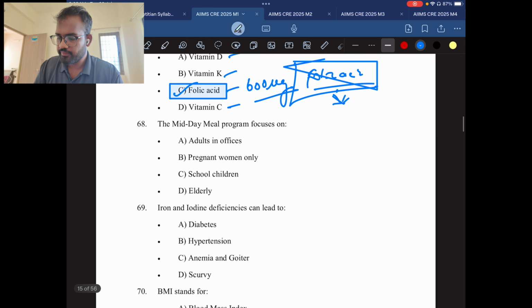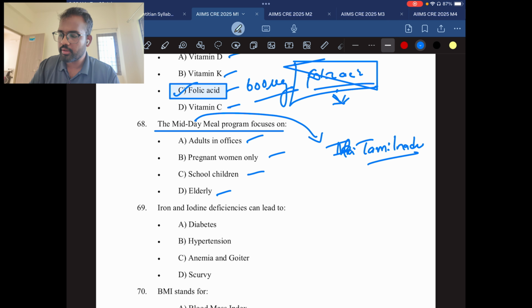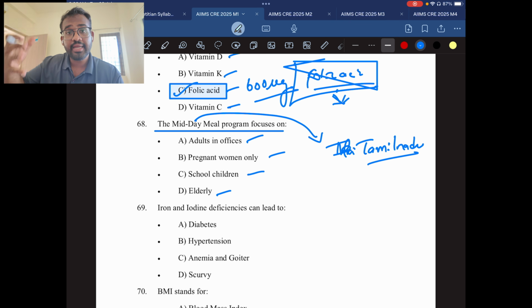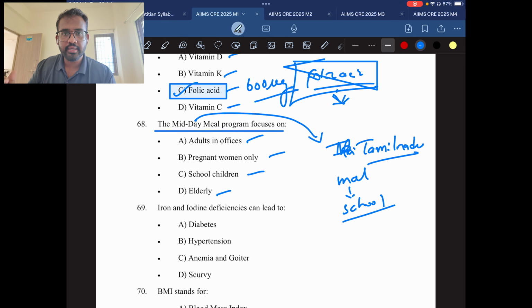Question number 68. The midday meal program focuses on adults in office, pregnant women only, school children, elderly. So first understand what is midday meal. Midday meal is a program, a government initiative launched in Tamil Nadu. The Tamil Nadu government launched this midday meal to tackle malnutrition in children and also to improve school attendance. Food attracts the children, and that will increase school attendance.